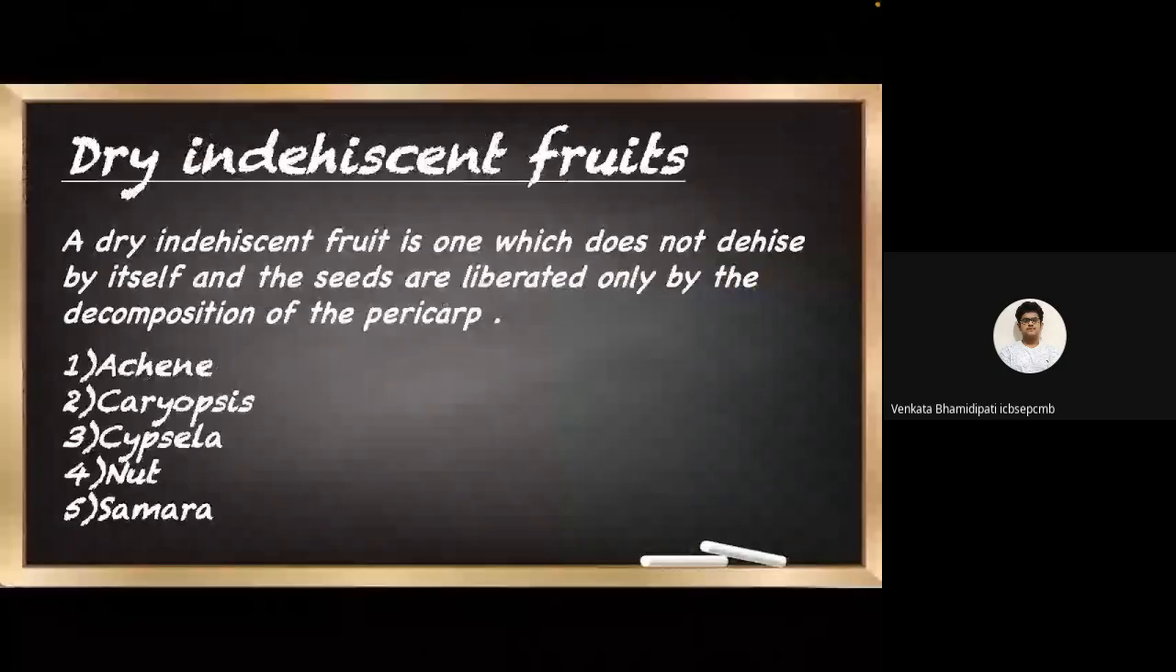Now, let's see in detail what are dry indehiscent fruits. Now, a dry indehiscent fruit is one which does not dehisce by itself, and the seeds are liberated only by the decomposition of the pericarp. There are 5 types of dry indehiscent fruits, namely the achene, caryopsis, cypsela, nut, and samara.